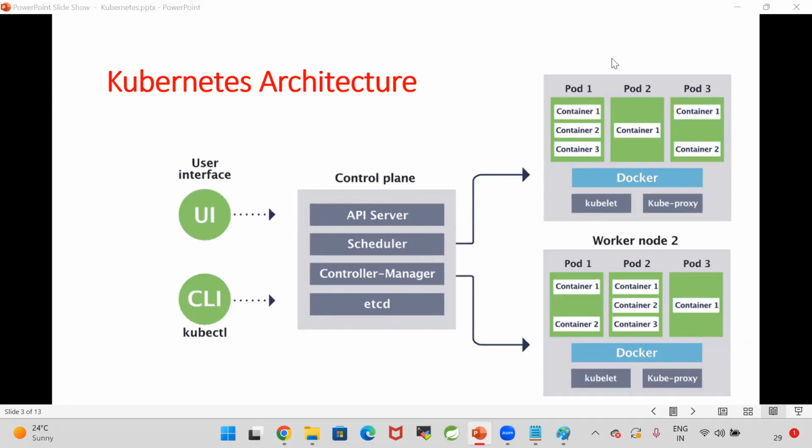Why Docker should be there in the worker node? Guys, why is Docker required in the worker node? Are containers executing on the master node, or are containers executing in the worker nodes?